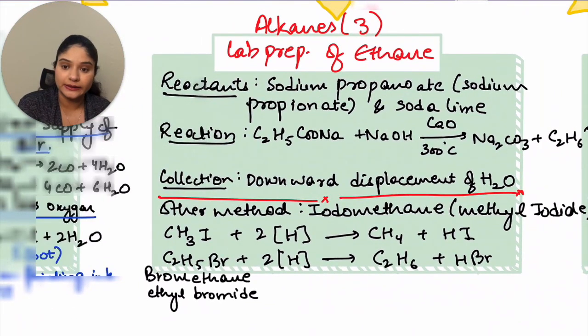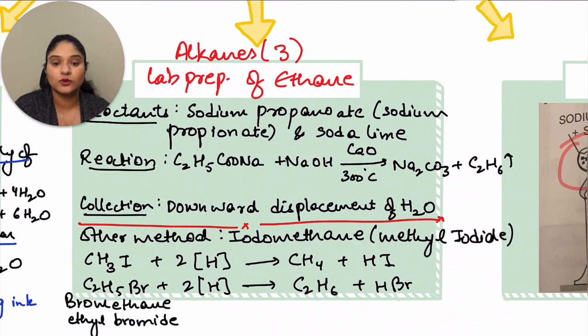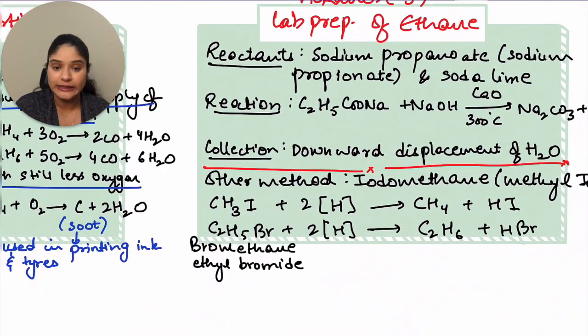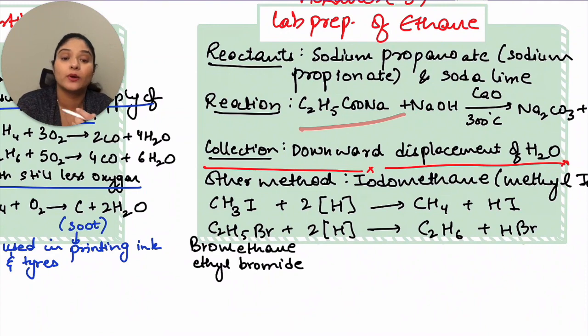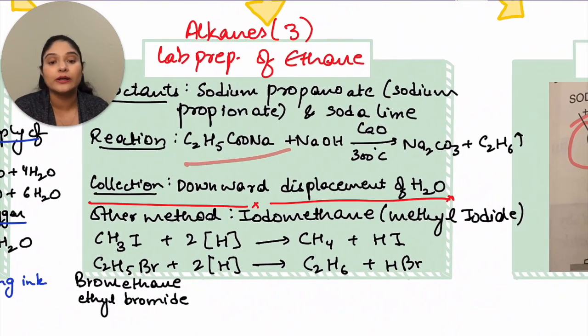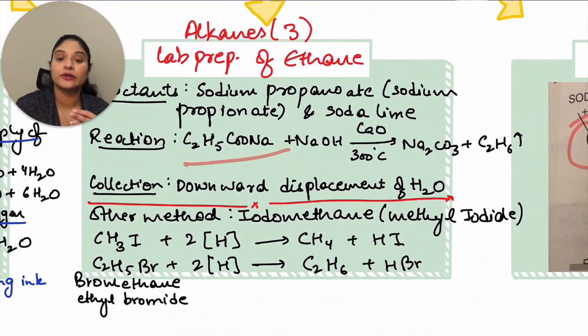So in ethane, now in the previous case you were using sodium ethanoate. In this case you will use sodium propanoate. When you are using propanoate, you get ethane. When you were using sodium ethanoate, you got methane. So this is how homologous series preparations would work.